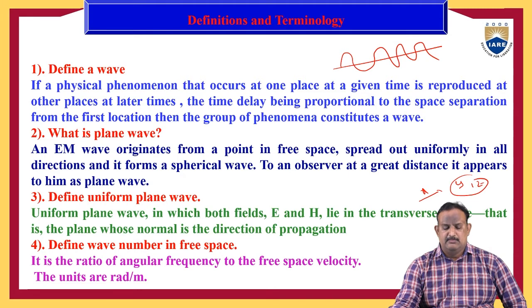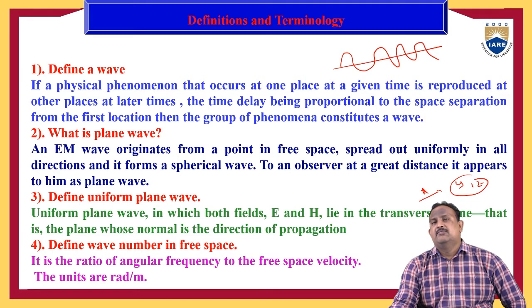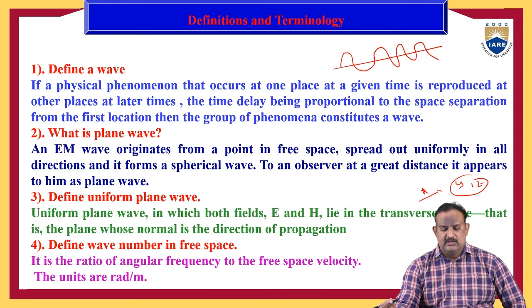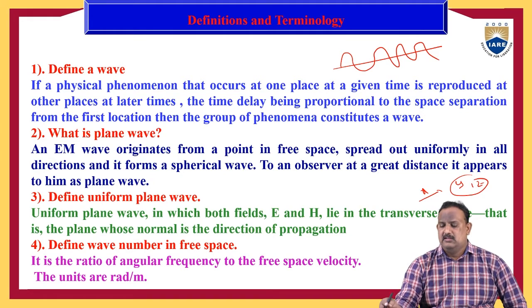Define wave number in free space. The wave number is the ratio of angular frequency to the free space velocity. It is known as the wave number. The units for wave number are radians per meter.